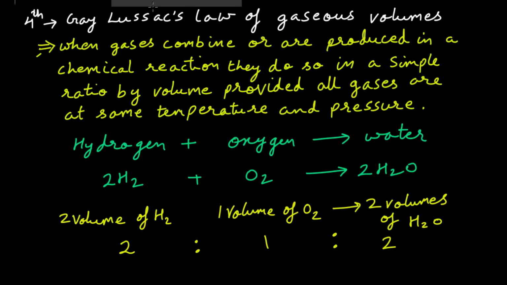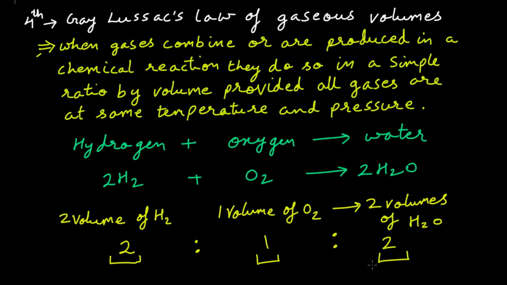So for Gay-Lussac law of gaseous volumes, the ratio which we are talking about is the ratio of volumes of different gases involved in the reaction, that is hydrogen, oxygen and water vapor.